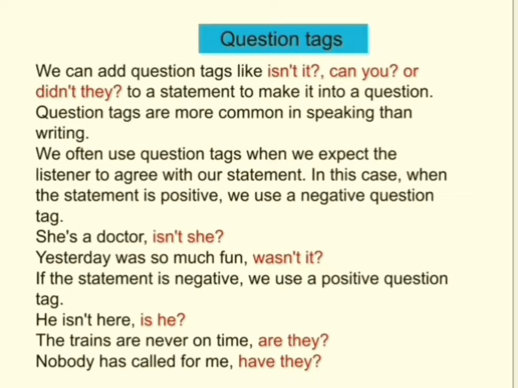Now let's see how question tags are formed. We can add question tags like isn't it, can you, or didn't they to a statement to make it into a question. Question tags are more common in speaking than writing. We often use question tags when we expect the listener to agree with our statement. In this case, when the statement is positive, we use a negative question tag.